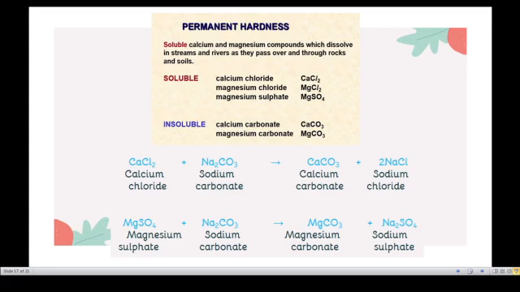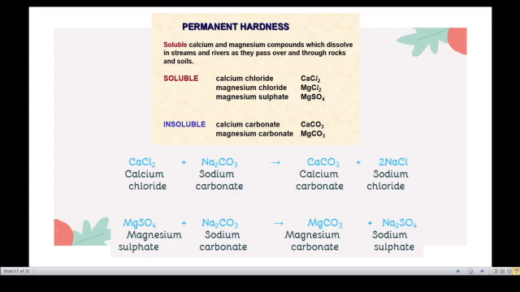See students, calcium chloride reacts with soluble chlorides and sulfates of calcium and magnesium to form their respective insoluble carbonates. Which is the insoluble carbonate? See, this calcium chloride reacts with washing soda. Here Na2CO3 is the washing soda. So calcium chloride reacts with sodium carbonate. The calcium reacts with carbonate and forms a precipitate.